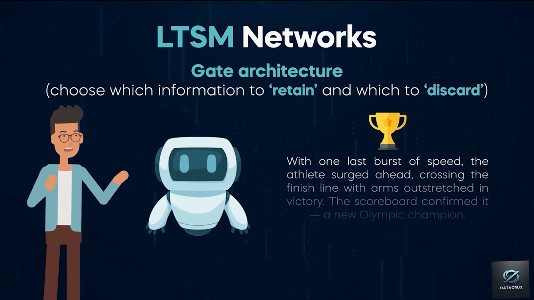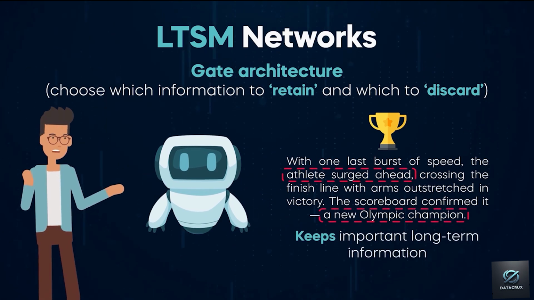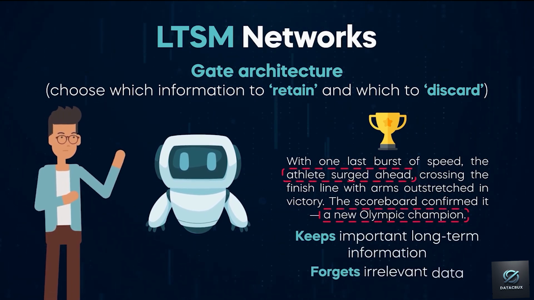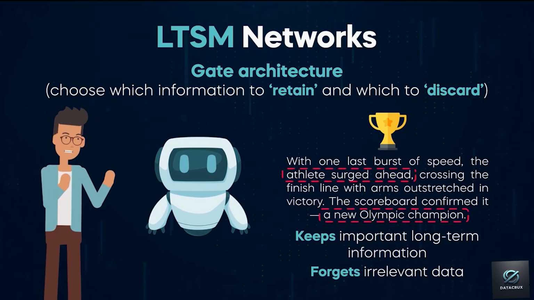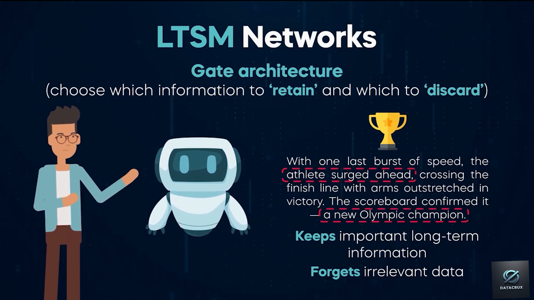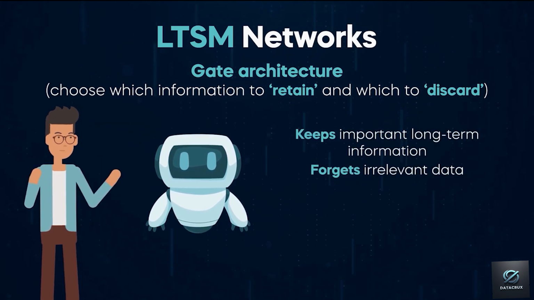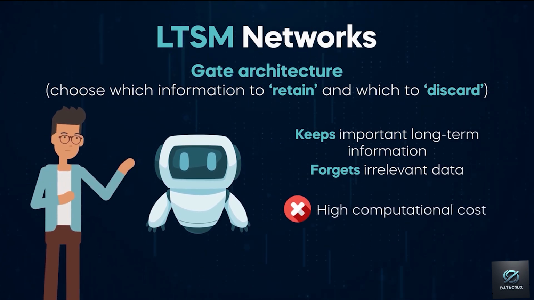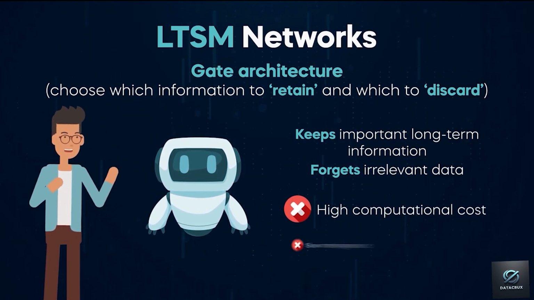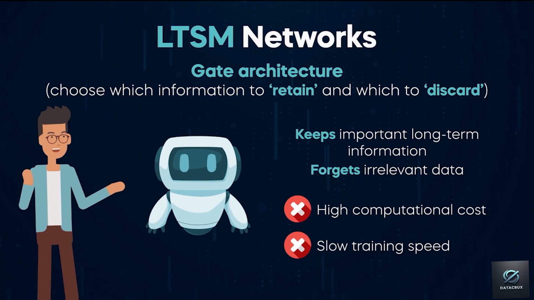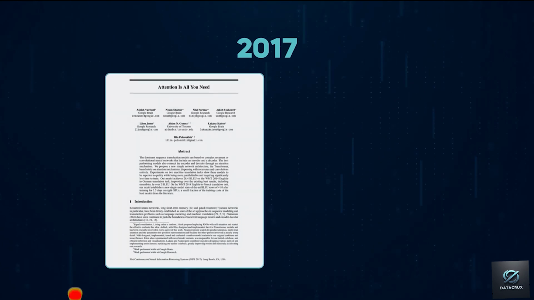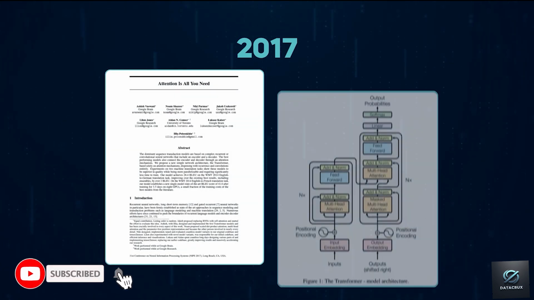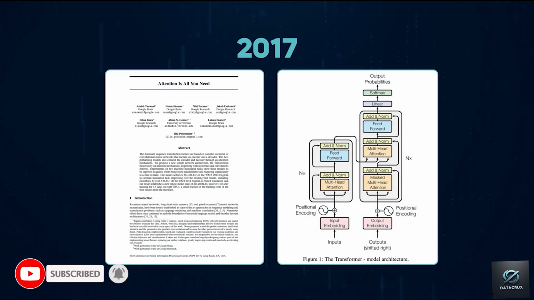This allows the network to keep important long-term information and forget irrelevant data, which makes LSTMs significantly better at tasks involving complex text data. The main drawback of LSTMs is their high computational cost and slow training speed on large datasets, making them unscalable. But in 2017, the paper Attention is All You Need introduced the concept of transformers and